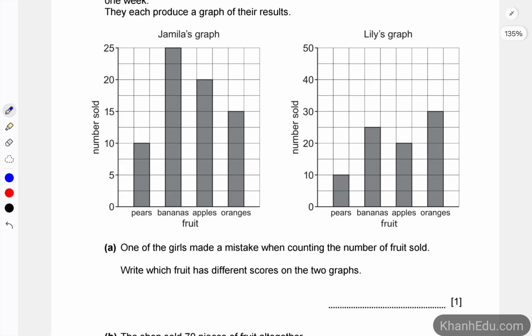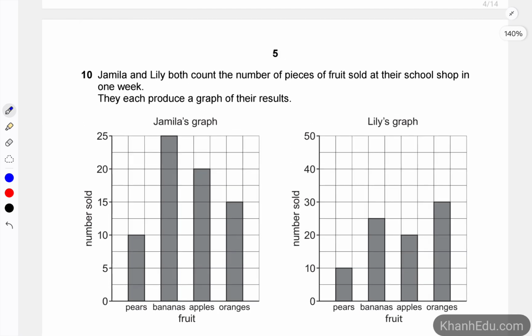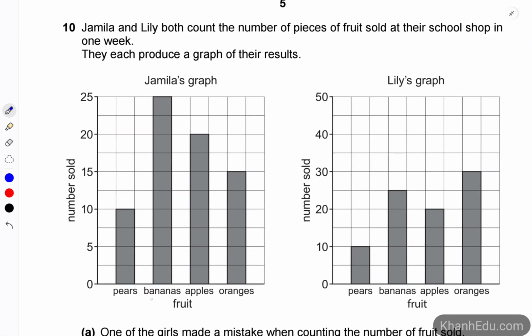So let's take a look at the first one. Okay, so for the pears, the number here is 10, so we're going to put 10 here. For Lily's graph, the number is also 10. The next one is banana, it's 25, right?